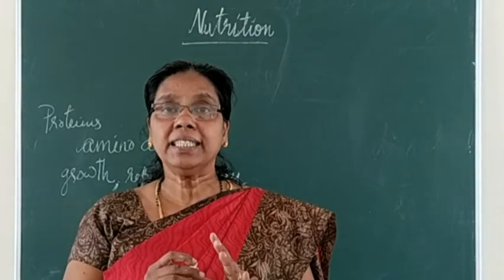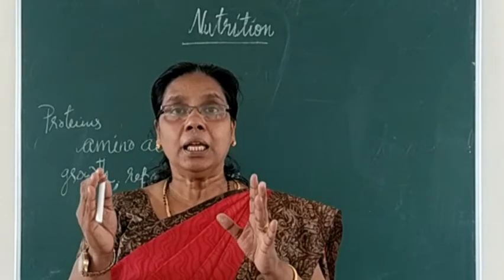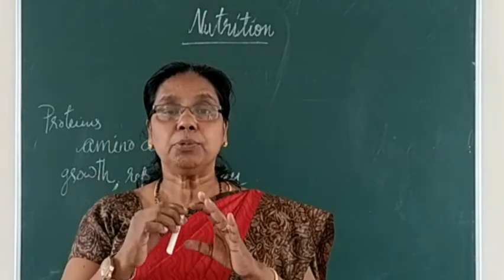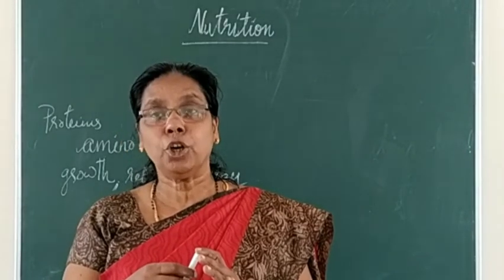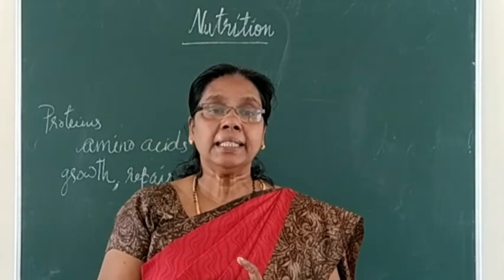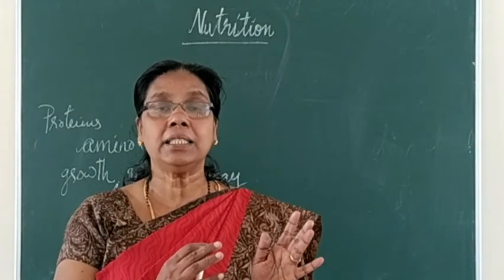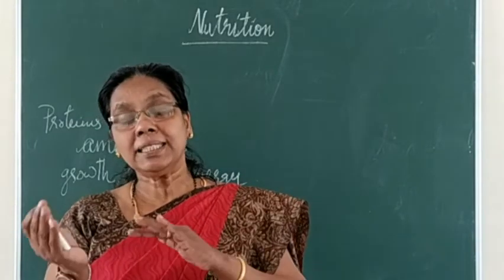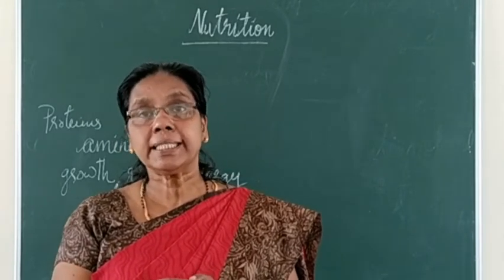Then in the case of kwashiorkor, you can see oedema, as I already told you, swelling of the feet as well as the face will occur, whereas in the case of marasmus there is no oedema. The skin of the patient becomes dark and scaly in kwashiorkor, whereas in marasmus there is no darkening of the skin.